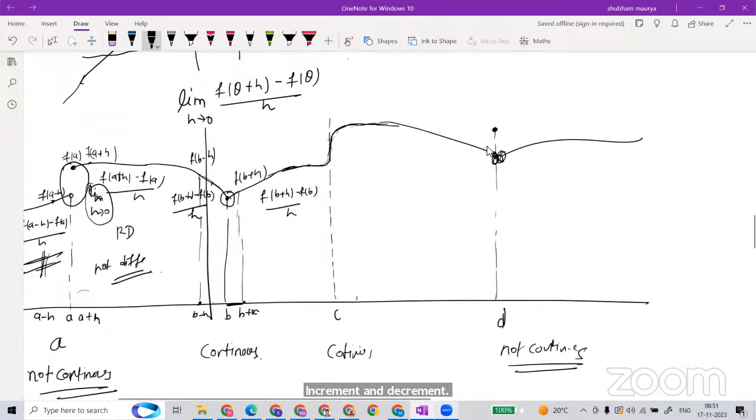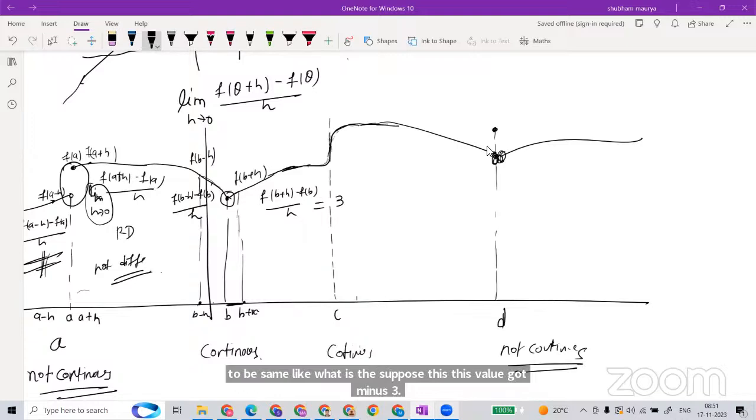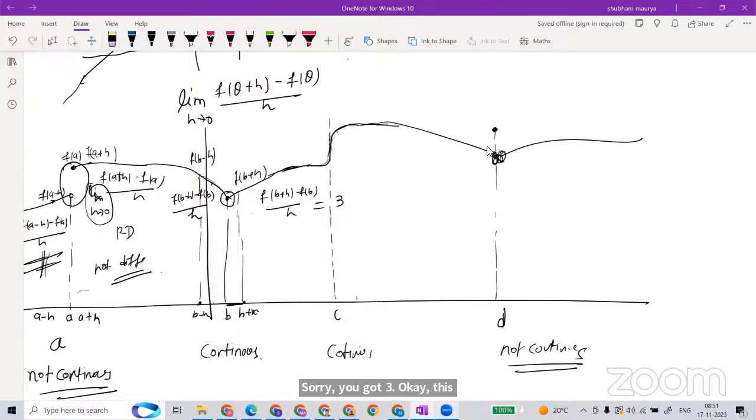Suppose this ratio you got 3 after taking the limit, or even without that, with a very small increment you did and you got 3. With the same small decrement, if you take the ratio, you will get -3. That's why a sharp corner happens, because this is a decrement, this is an increment. Same ratio you will get, but with a different sign.